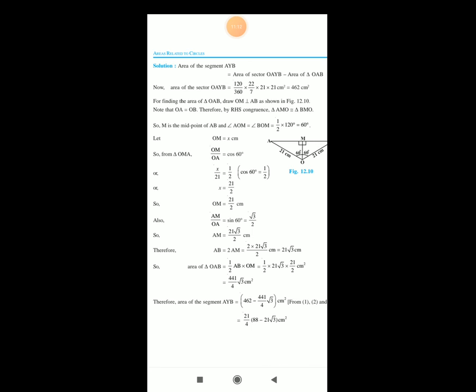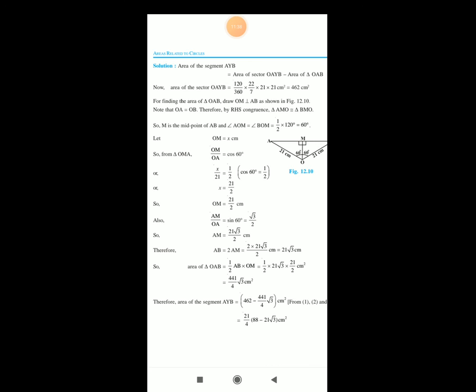Now area of triangle AOB is equal to 1 half into AB into OM, where AB is the base and OM is called the altitude. Put the values here, and we get 1 by 2 multiplied by 21 into root 3 multiplied by 21 by 2 centimeter square, and then finally we get 441 divided by 4 into root 3 centimeter square.